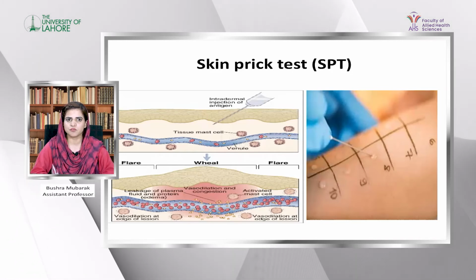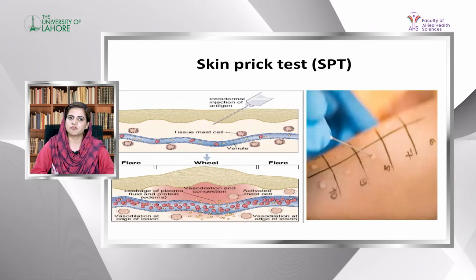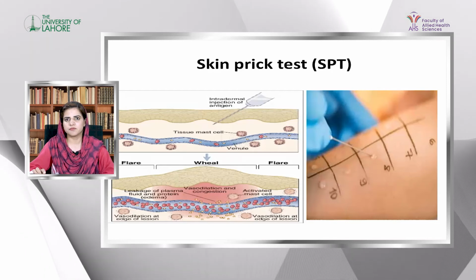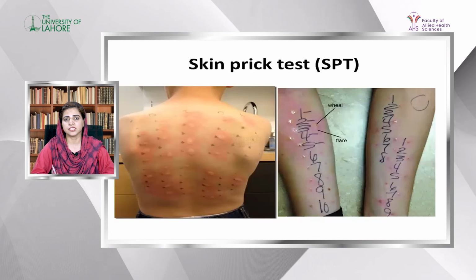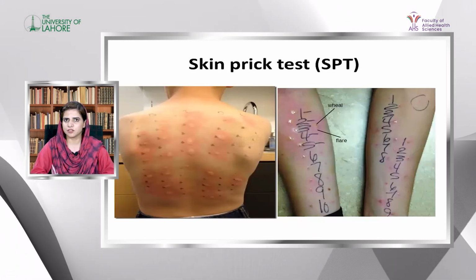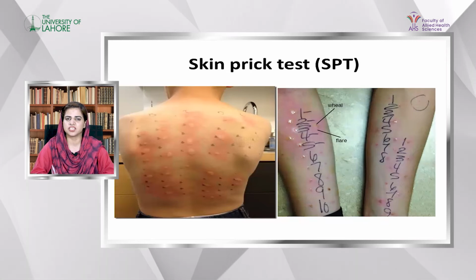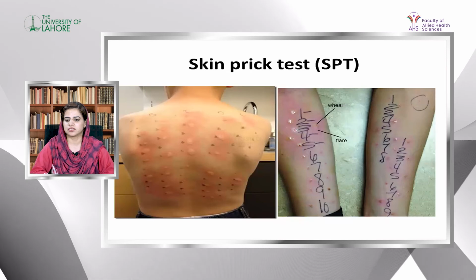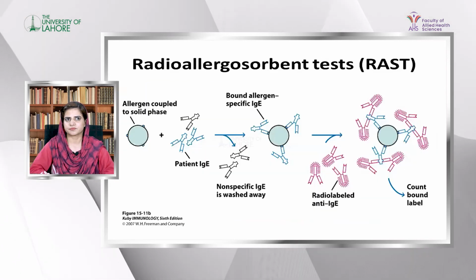If there is a wheal and flare reaction at the area where the antigen was injected, it shows this person is positive for that specific type of allergen. The allergens are injected at the back or the forearm of the person, with different types of allergen in small amounts, and when there is a wheal and flare reaction to any allergen, it is called positive for that allergen.